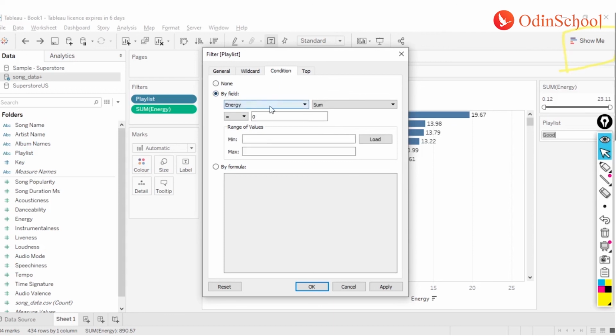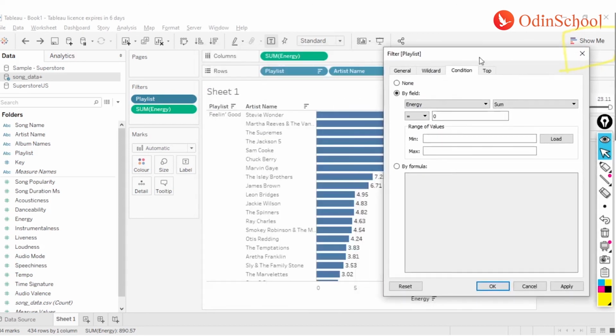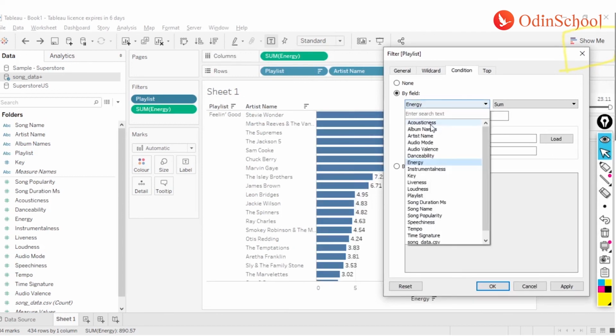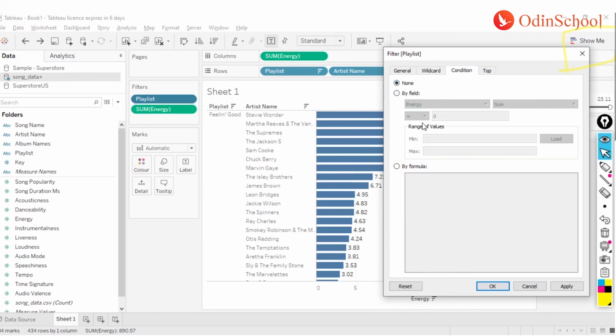This need not necessarily be a column in your visualization; it can be any other column as well, like acousticness, the album names, or instrumentalness. But from a practical perspective, I have seen we do not use this condition very often because of the various limitations that it comes with.